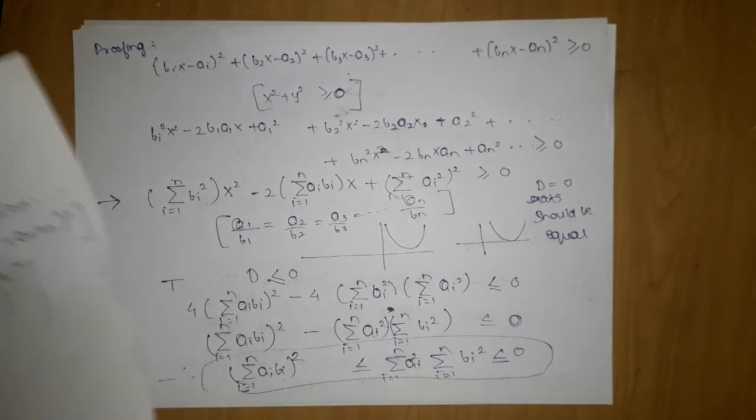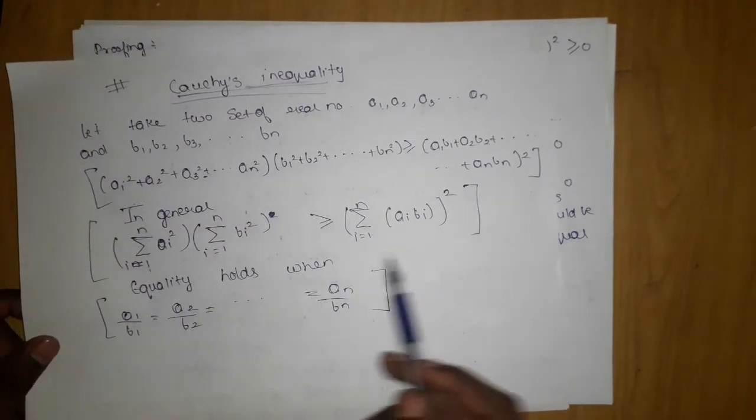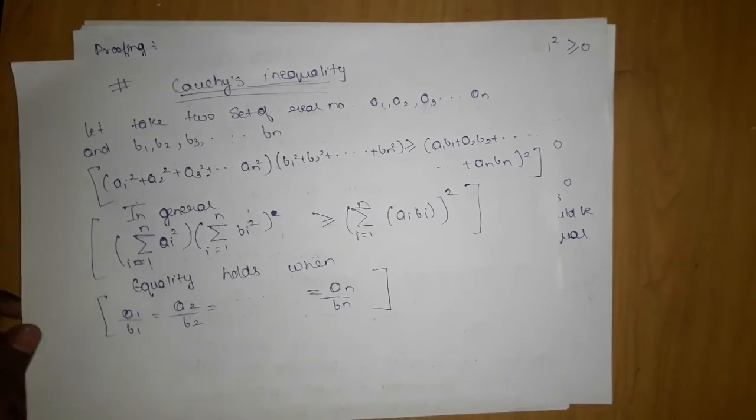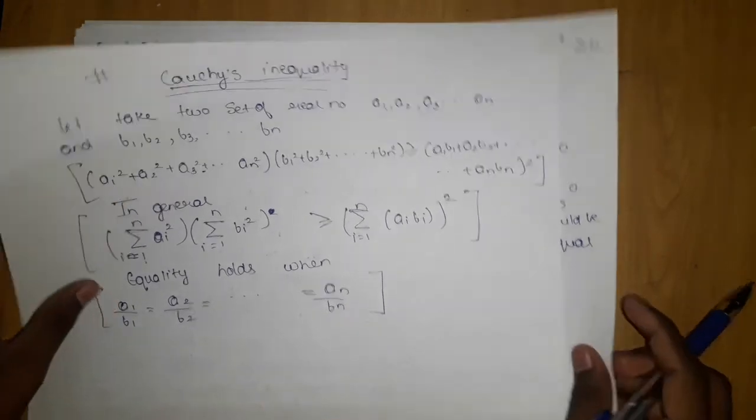Okay, in the starting only I was telling you that proof is not of any importance. You just need to remember the inequality, like in the mth power, the proof was not important. Similarly, in one more thing I didn't prove the proof. As I told you, proof is not of any importance. So we are going to do questions on Cauchy inequality, and then when you feel comfortable, we will do some more inequality and then wind up this lecture.